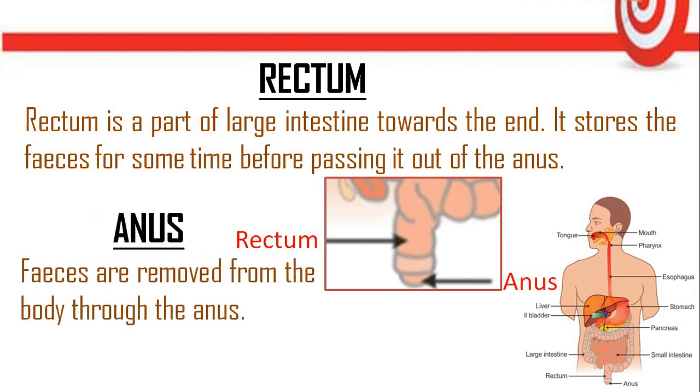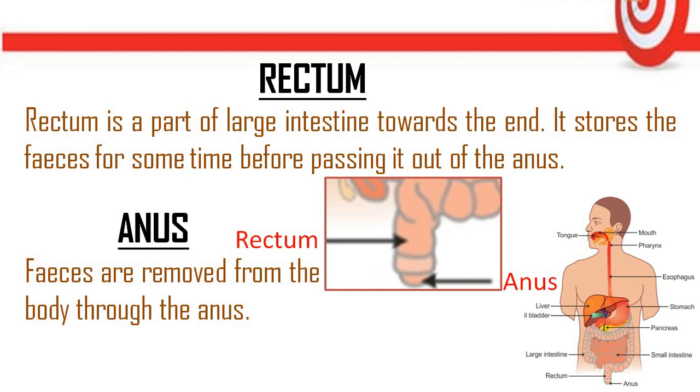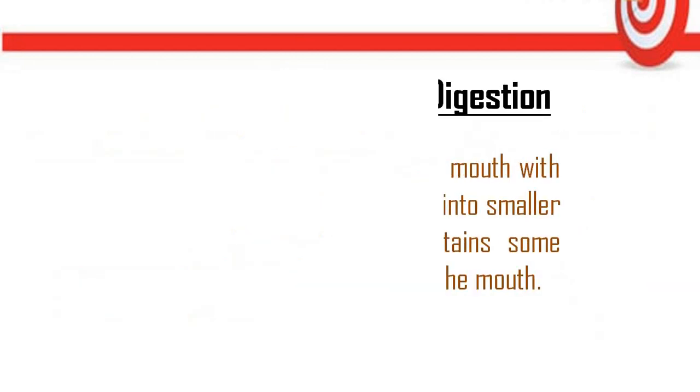Anus. Anus is the last organ of the digestive system from which the feces are removed. Feces means what? Undigested part of the food which our body does not need. It gets collected in the rectum, and when the rectum is filled, we go to the toilet for its removal. So it was all about the digestive system, children.